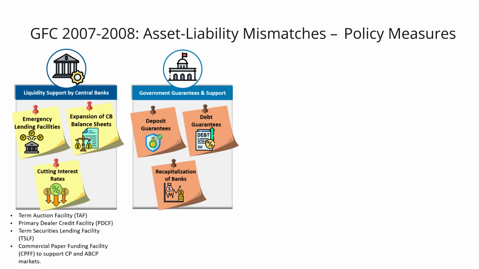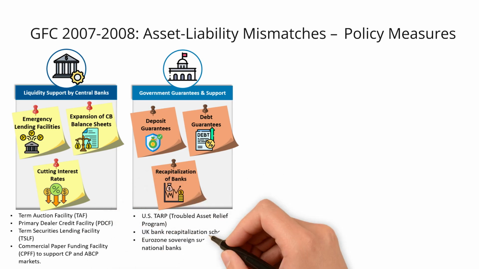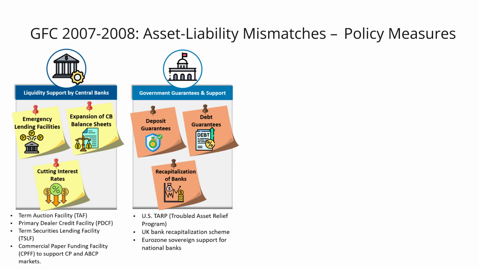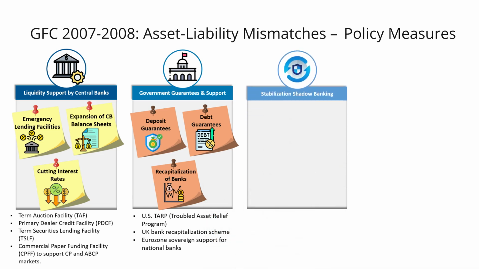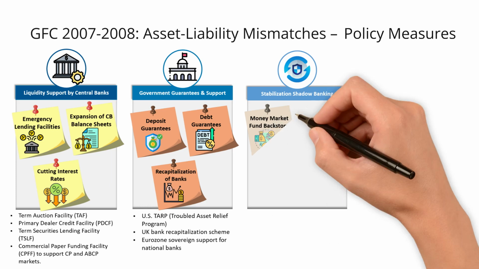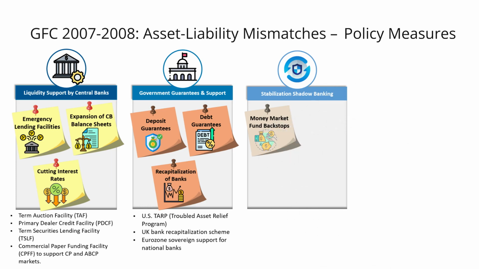Governments injected capital directly into major banks. For example, the US TARP, the Troubled Asset Relief Program, the UK Bank Recapitalization Scheme, and the Eurozone Sovereign Support for National Banks. What about the stabilization of the shadow banking sector? When it comes to the money market funds, the US Treasury temporarily guaranteed MMF balances to stop redemptions. The Federal Reserve created the Asset-Backed Commercial Paper Money Market Mutual Fund Liquidity Facility, or AMLF, to